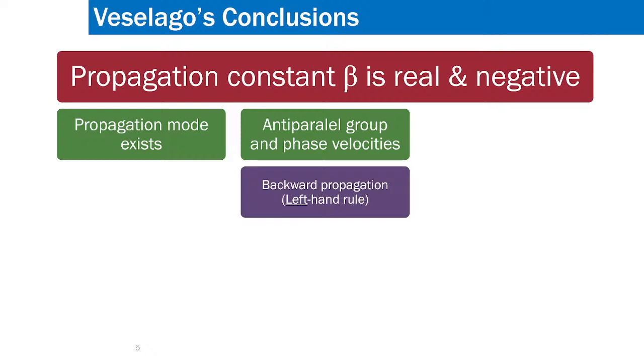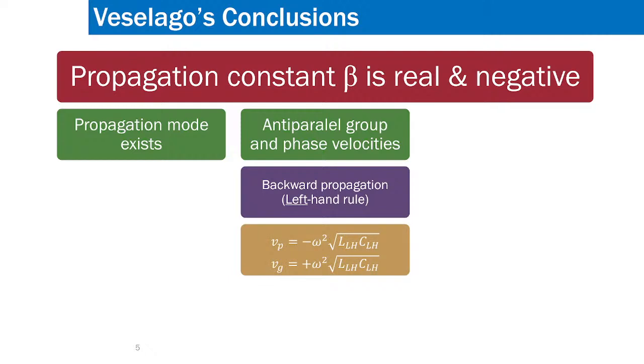Because of this antiparallel nature of the two velocities, the propagation will be called backward propagation, because phase velocity will be in the antiparallel direction. So we will call it a backward propagation. That is what he concluded, and he gave this name, backward propagation.